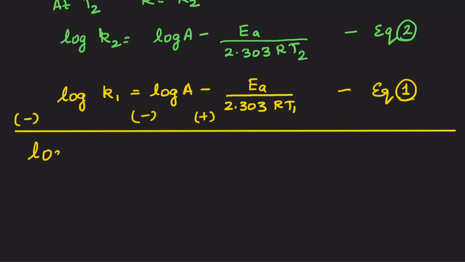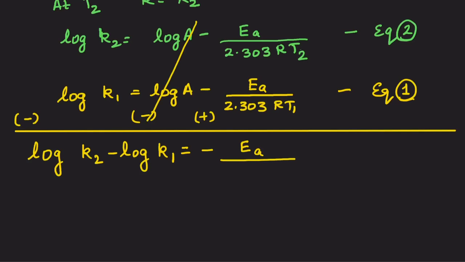So we'll have log of K2 minus log of K1. My log A minus log A cancels out, and we will have this equal to minus EA upon 2.303 RT2. Why don't you try doing it yourself?